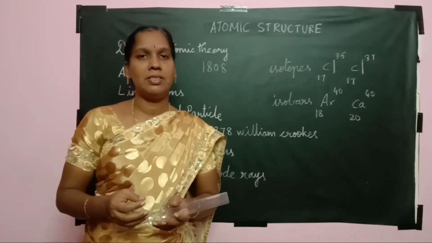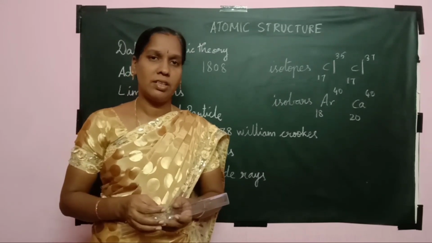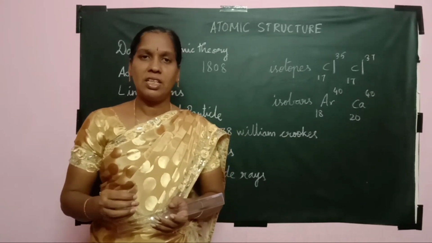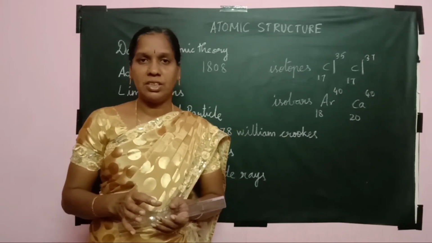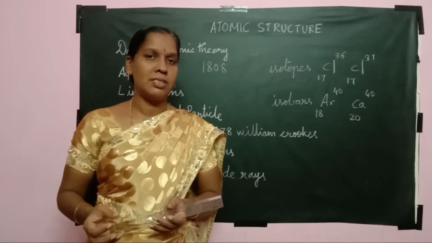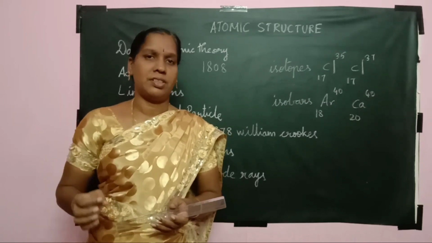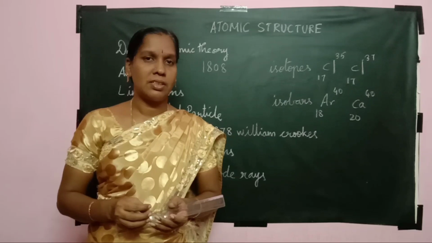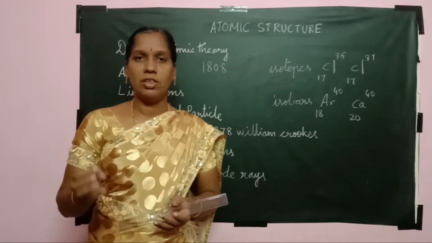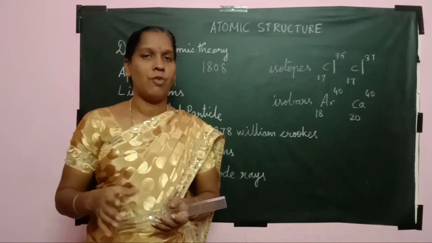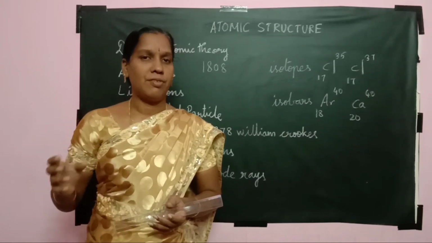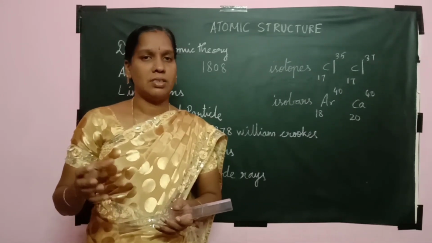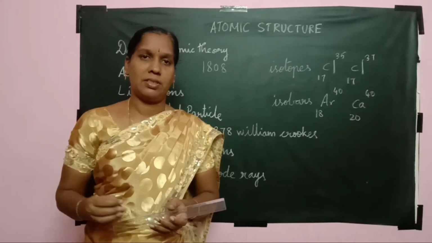Do you know how many elements have been found so far? Yes, 118 elements. Out of these, 92 elements are found in nature and the remaining 26 elements are synthesized in the laboratories. Can you name some natural elements? Yes, gold, silver, iron, copper are found in nature. In the laboratories, plutonium and neptunium are some of the elements found.